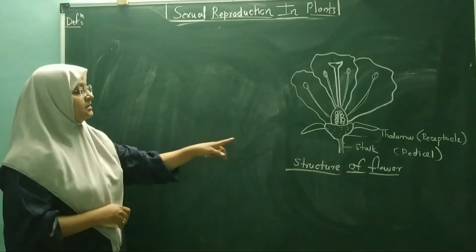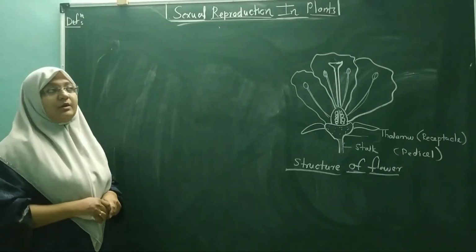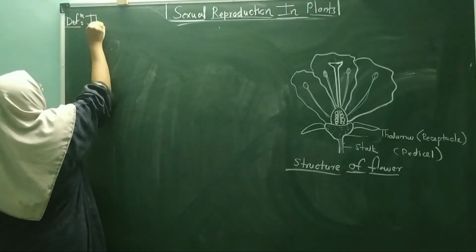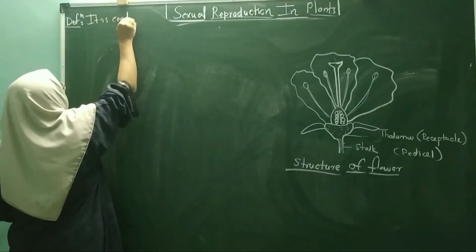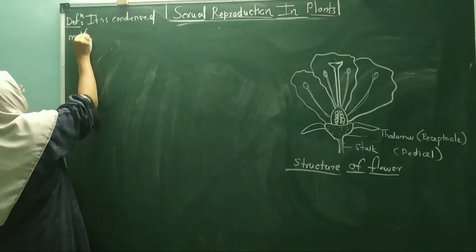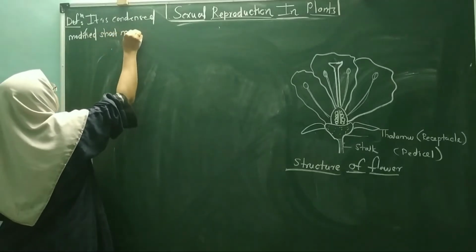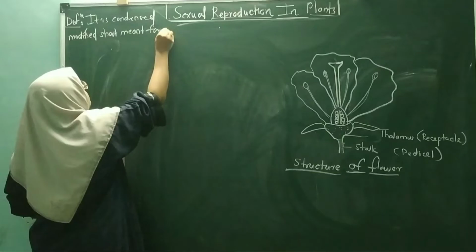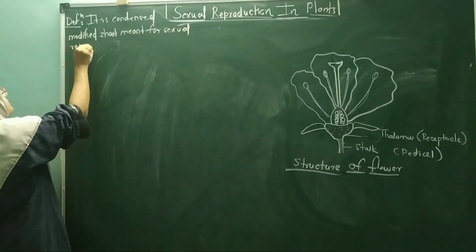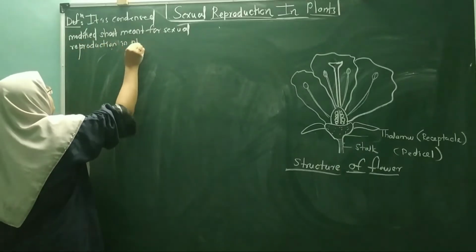Next we are dealing with the structure of the flower. Let us take the definition of the flower. What is the flower? Flower definition: it is a condensed, modified shoot meant for sexual reproduction in plants.